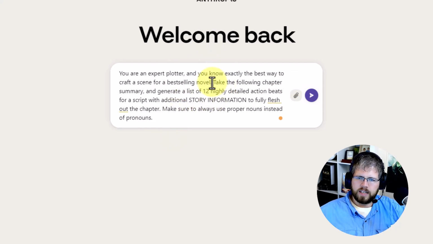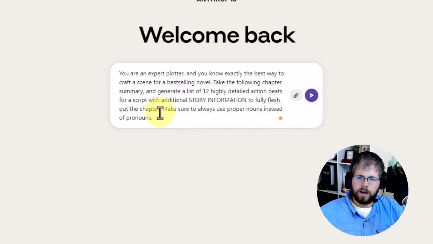And then you could say, take the following chapter summary and generate a list of 12 highly detailed action beats for a script. The action beats for a script was one tip I got in the group, that apparently it tends to do better if you use that phrasing, because it understands what that is a little bit more. And then asking for story information to fully flesh out the chapter is another tip I got. So as you can see, little things like this make it a little bit better than just saying generate 12 story beats for me from this outline.